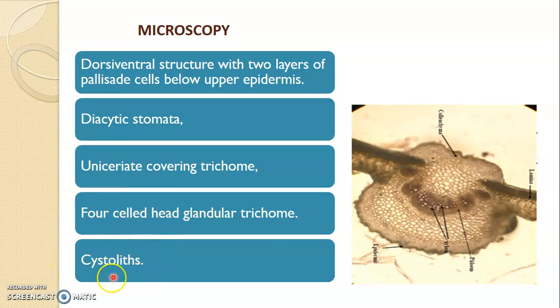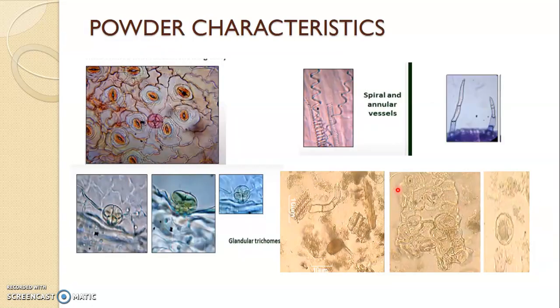It also has cystoliths, which are calcium carbonate crystals. A dorsiventral leaf. You can see the photographs of diacytic stomata here, this is the glandular trichome, the four-celled head glandular trichome, and the xylem vessels, which are spiral in nature.